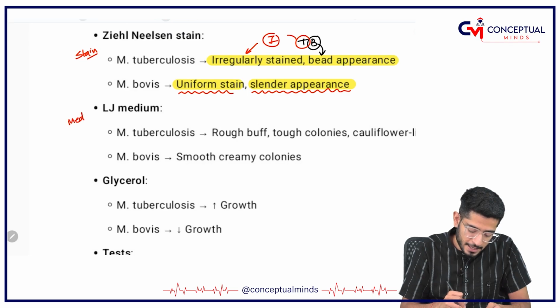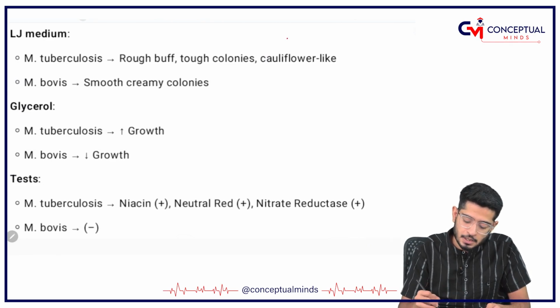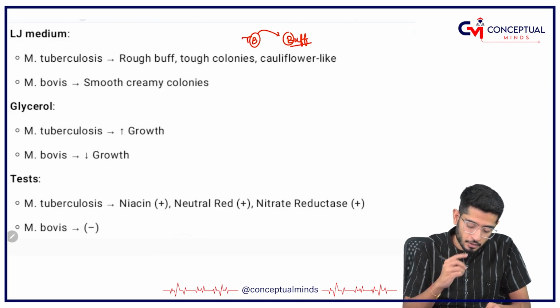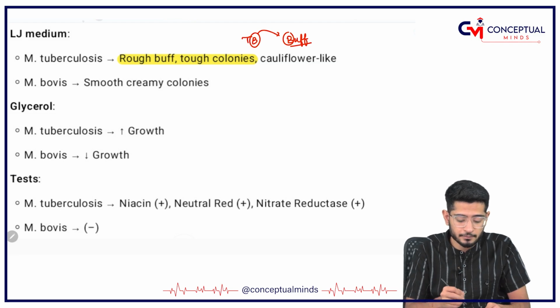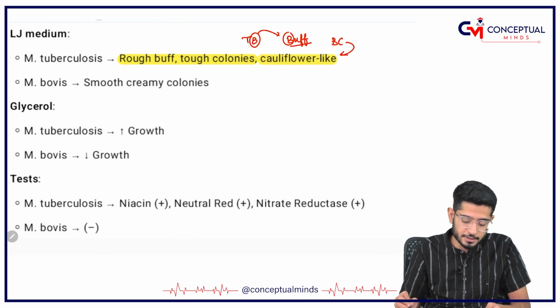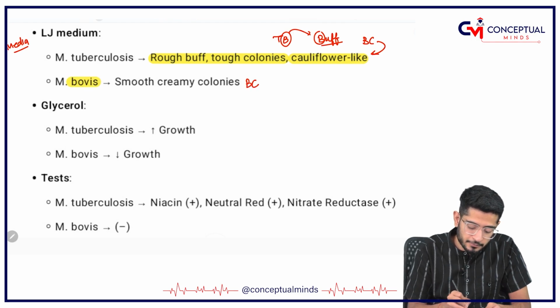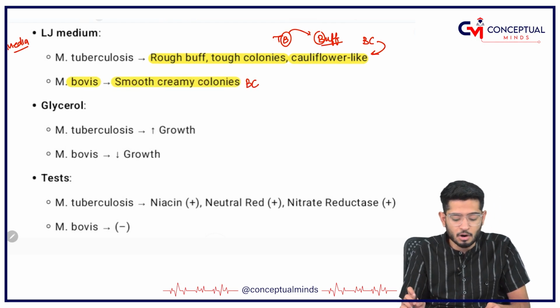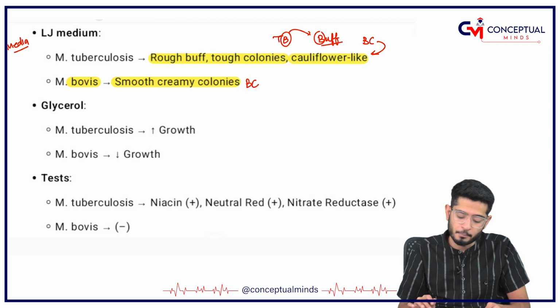Then media, LJ media. In LJ media, Mycobacterium tuberculosis is responsible for forming buff. So remember, buff is important for TB. So TB, B is buff. Okay, so rough, tough, buff colonies. Rough, buff, tough colonies, and B and C come together. These are cauliflower-like colonies. Whereas bovis is going to have again B and C coming together. B for bovis. Bovis has smooth, creamy colonies. Rough, buff, tough colonies for tuberculosis, whereas smooth, creamy colonies for bovis.